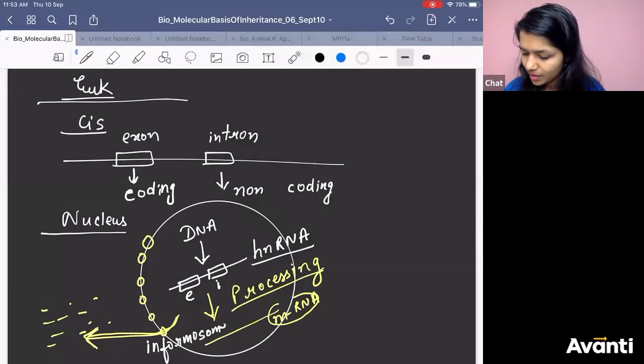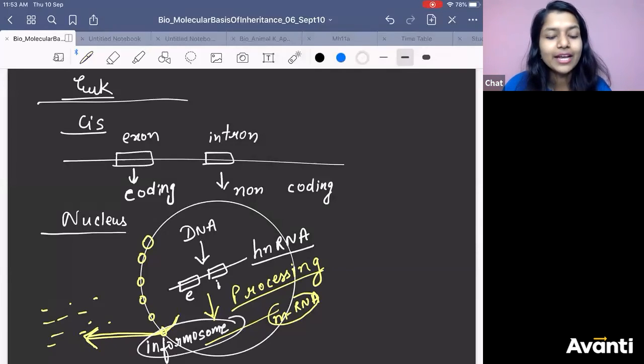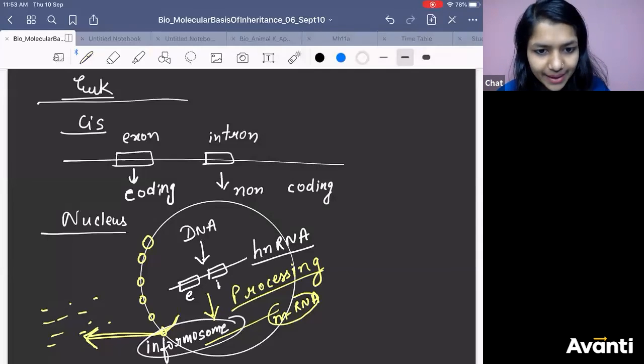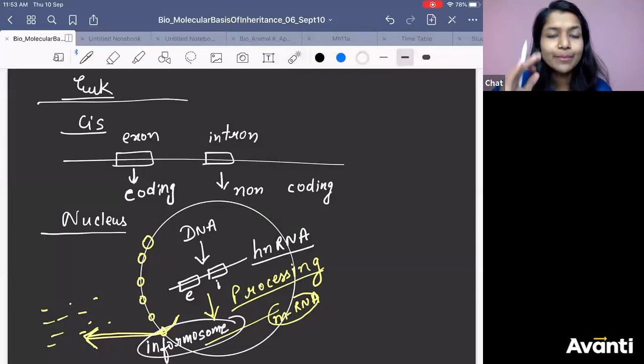Okay? The informosome is nothing but mRNA coated with some protein. Some protein will be there, and that is how mRNA will be transferred to the cytoplasm. Got it?